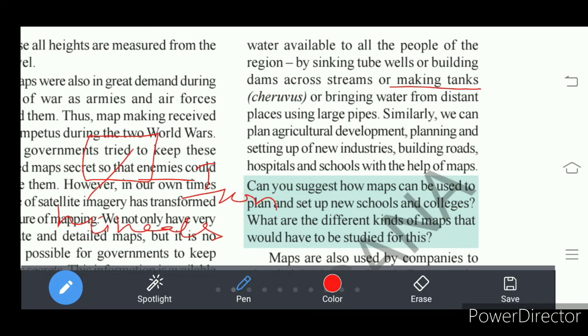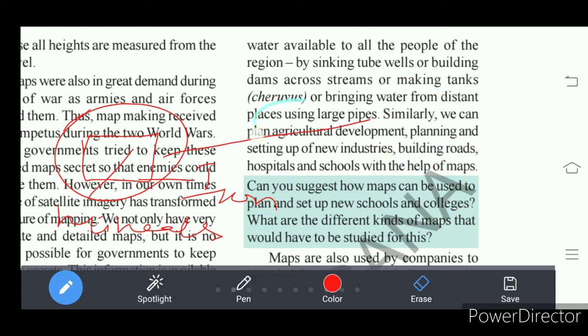Then what would happen if the industry is set up somewhere else? It becomes very difficult for the iron industry to get iron from the place where iron is available. So when they want to set up industries, what do they have to know? Where iron is available, there they have to set up iron industries, right?